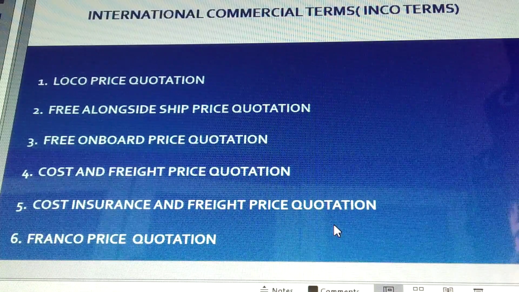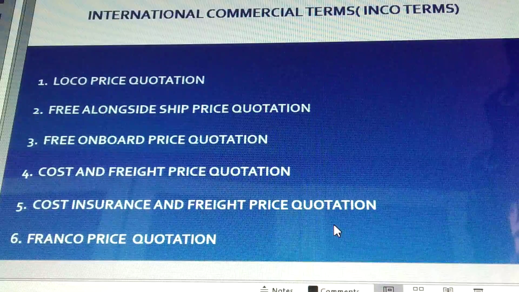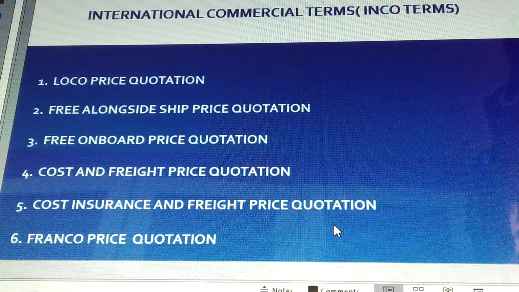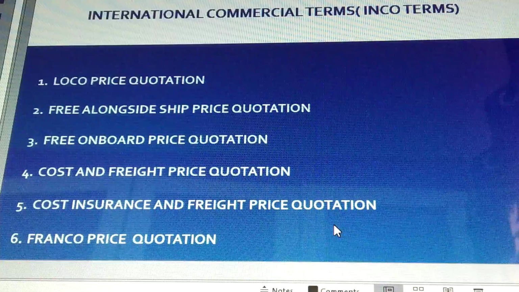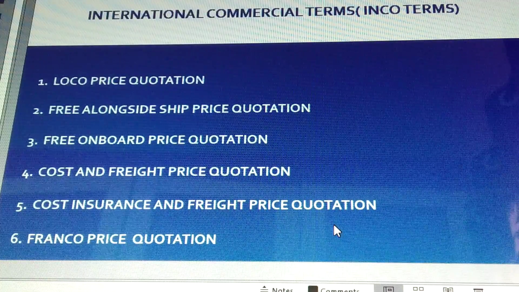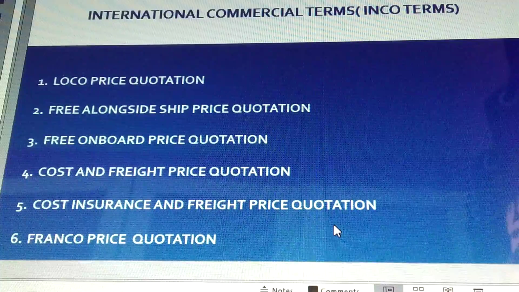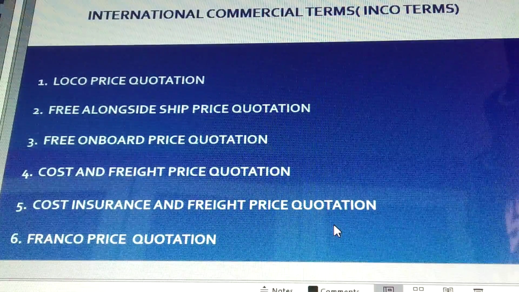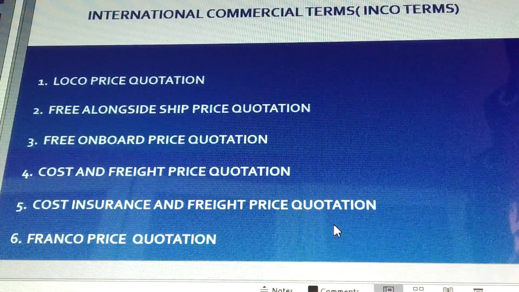So in this class, we have dealt with the loco price quotation, free alongside price quotation, free onboard price quotation, cost and freight price quotation, cost, insurance and freight price quotation, and Franco price quotation. Those are some of the Incoterms, which are also known as international commercial terms.